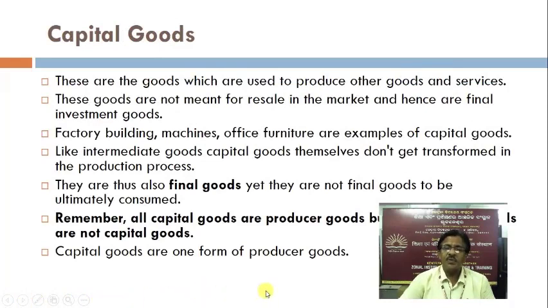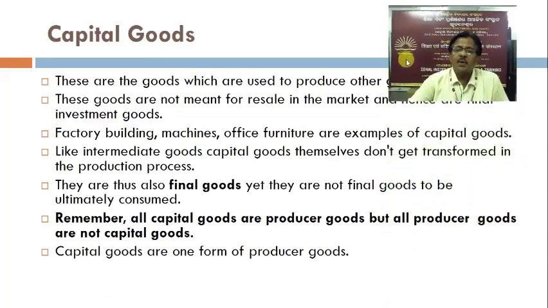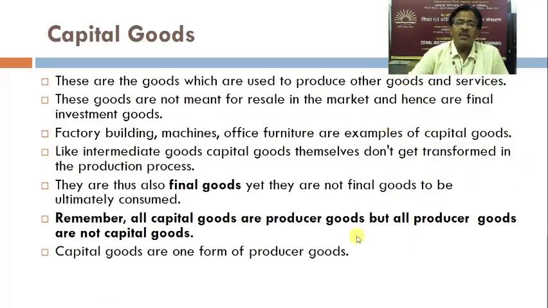Capital goods. These are the goods which are used to produce other goods and services. These goods are not meant for resale in the market and hence are final investment goods. Factory building, machines, office furniture are examples of capital goods.